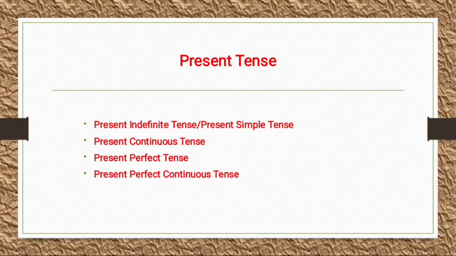Present tense. Present tense has four types. Present indefinite tense, which we also call present simple tense. The second one is present continuous tense, then present perfect tense, and present perfect continuous tense. So these all we will discuss in the upcoming video.